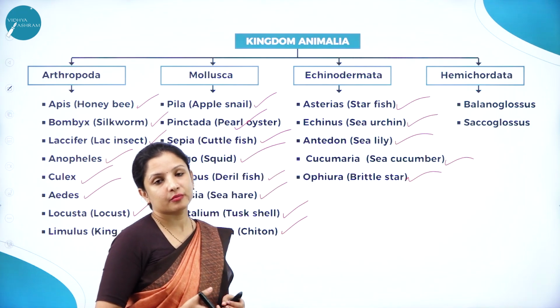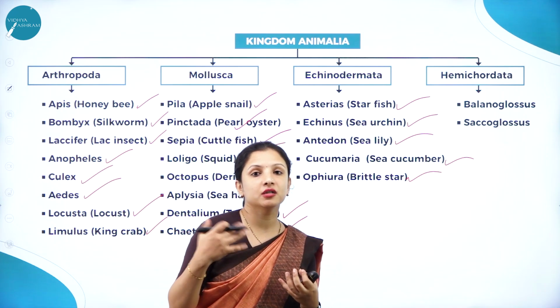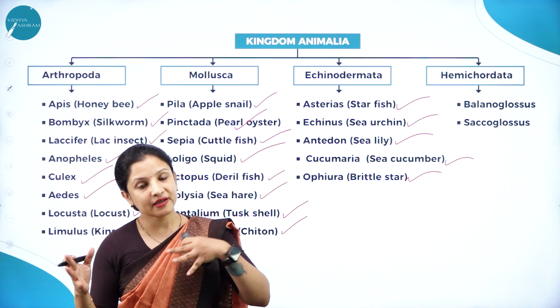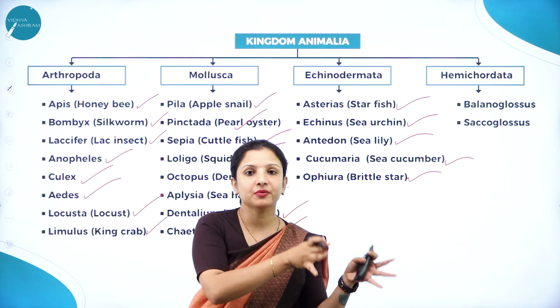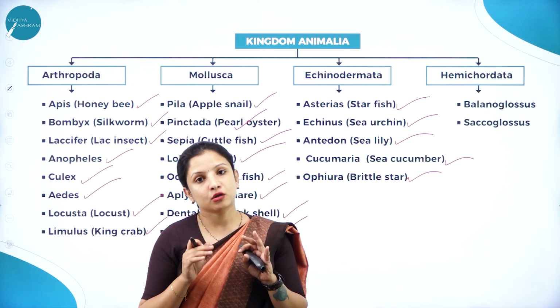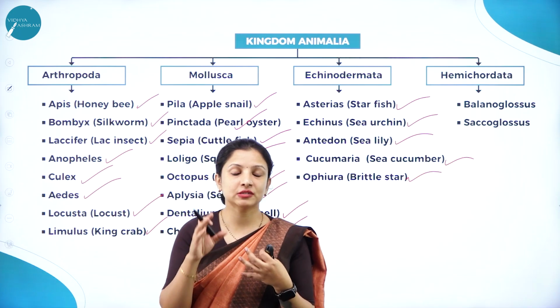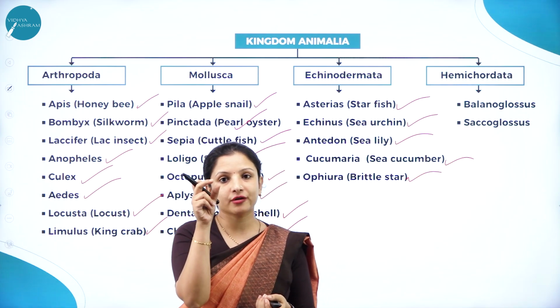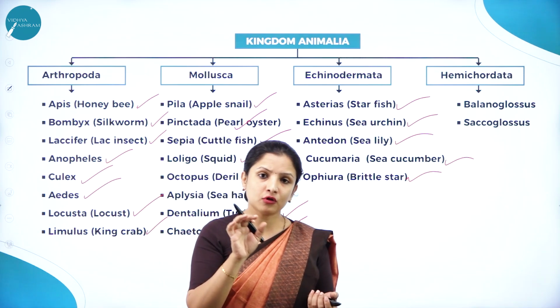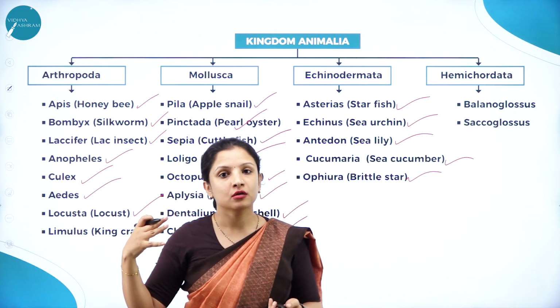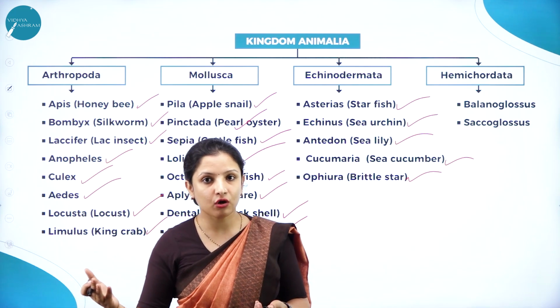Hemichordata are peculiar. Why? Because hemichordates were earlier put under chordates itself, but later on they took them out from chordates and put them under a separate phylum under non-chordates. Why? Because earlier they thought that in hemichordata they have a structure which is called a stomochord, and that stomochord almost looked like a vertebral column or a backbone.